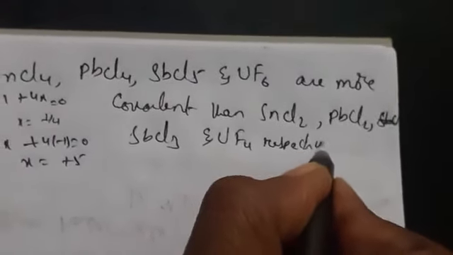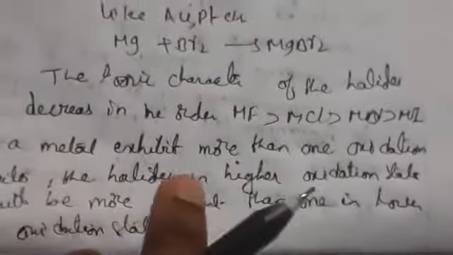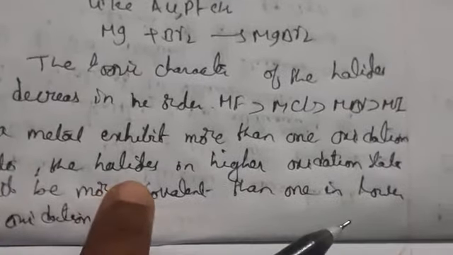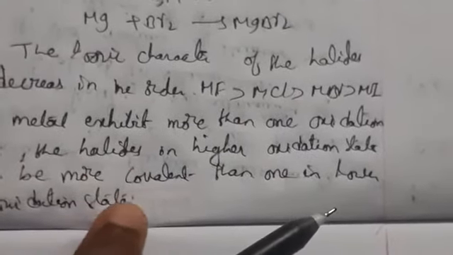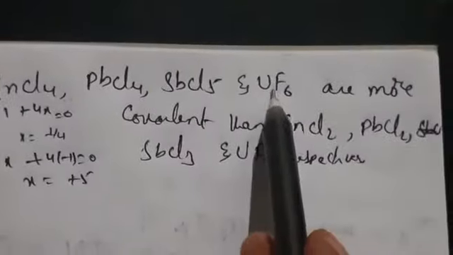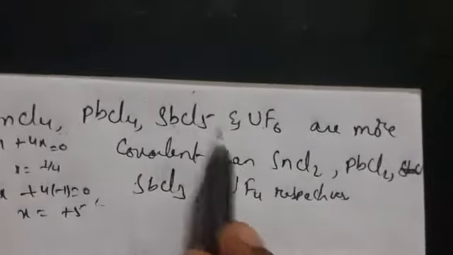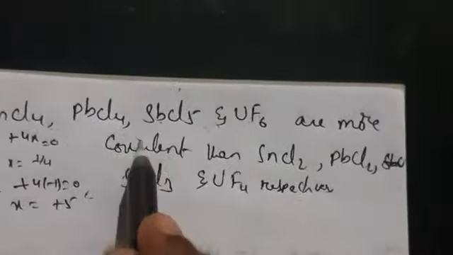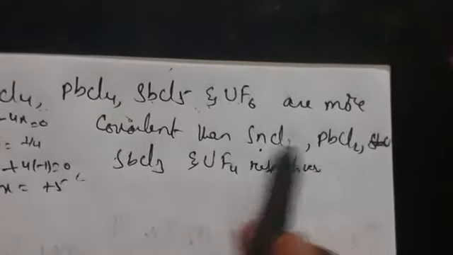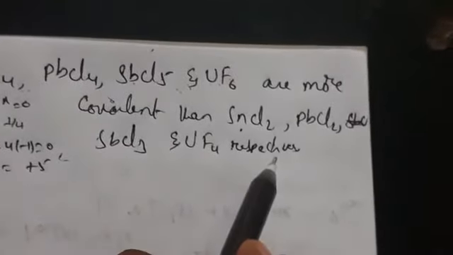Metals exhibiting more than one oxidation state, the halides in the higher oxidation state will be more covalent than those in the lower oxidation state. These have a high oxidation state, so they are more covalent compared to these compounds, which have a much lower oxidation state.